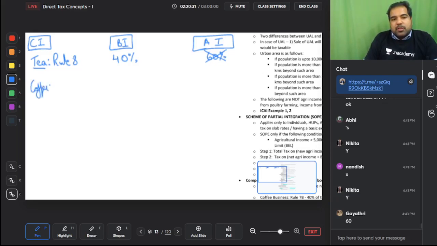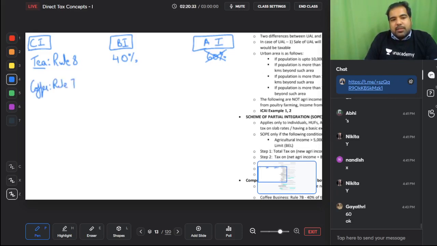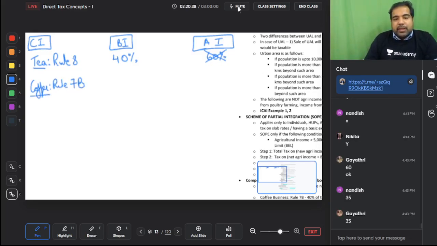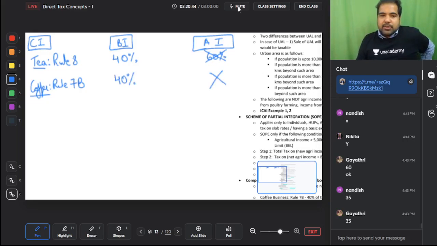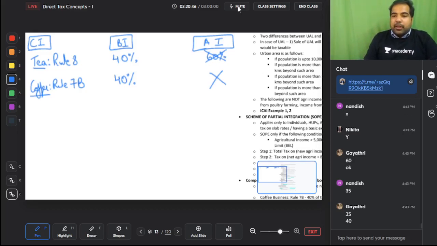In coffee business, which is Rule 7B, 7 cups made by a barista, the person who makes coffee is called a barista. In that case also, 40% is business income. I am not focusing on agriculture income, so you should not focus there either.